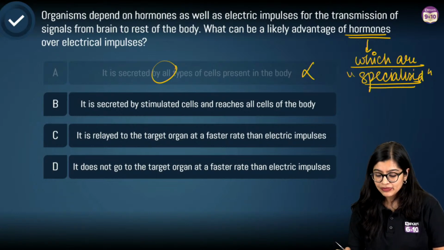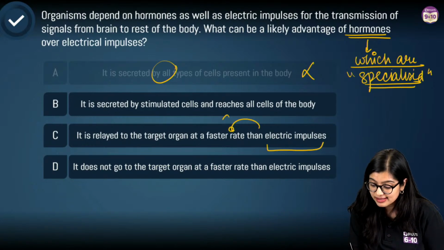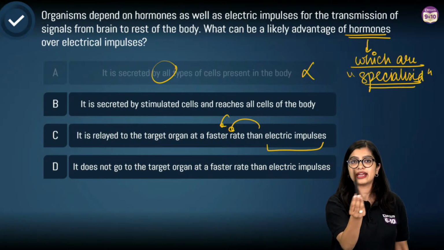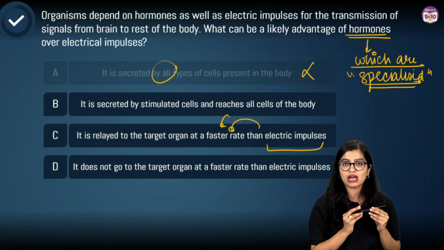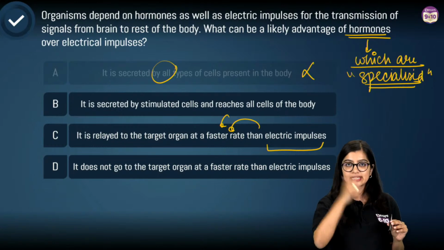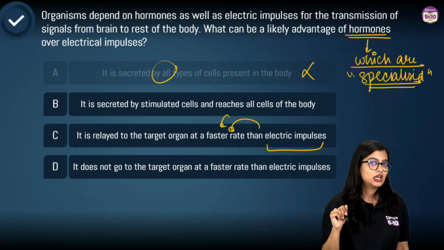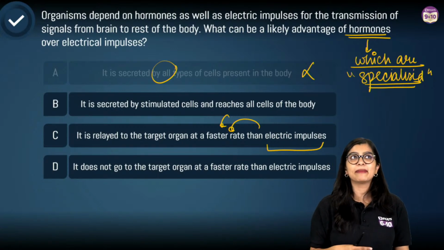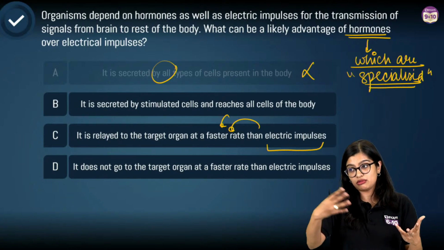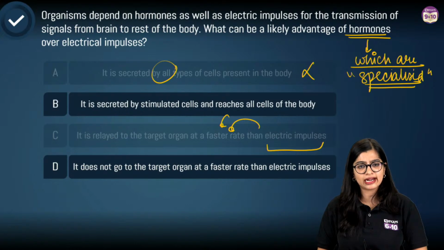And similarly, when you talk about electrical impulses, we know that electrical impulses are faster when compared to hormonal control. Now, if I want to know how the pen feels, I know this because my receptors are there on the surface of my skin. They send information to my brain, I am able to process it and I'm able to hold the pen, or know how the pen feels. So this is pretty fast. Unlike, let's say, my blood sugar level getting regulated. That is not going to be fast, right? So is it going to be faster than your electrical response?